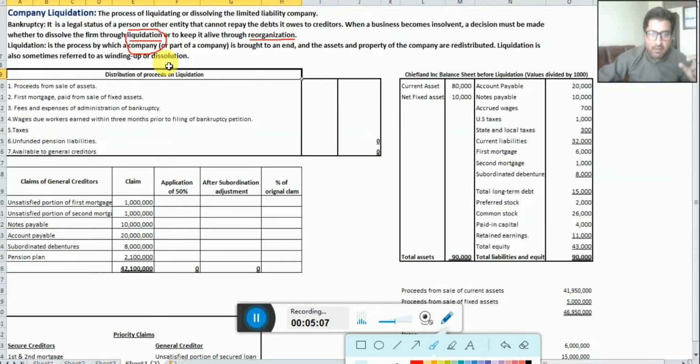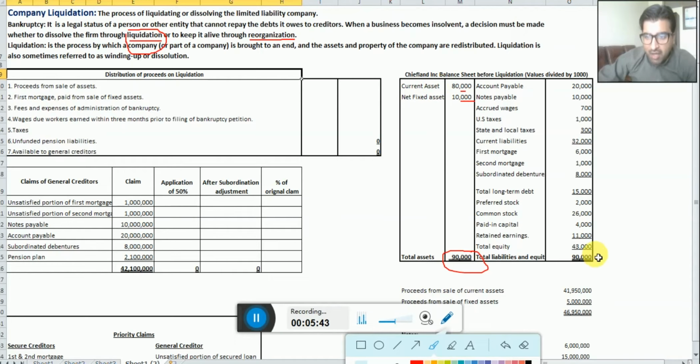In this example, we have a company by the name of Chief Land Incorporation, with its balance sheet before liquidation. The values are divided by 1000, which means all the values here have three more zeros. This is not 80,000, it is 80 million. It is just to make the values smaller and simpler. So look into this example. We have 90,000, the whole amount of assets of this Chief Land company.